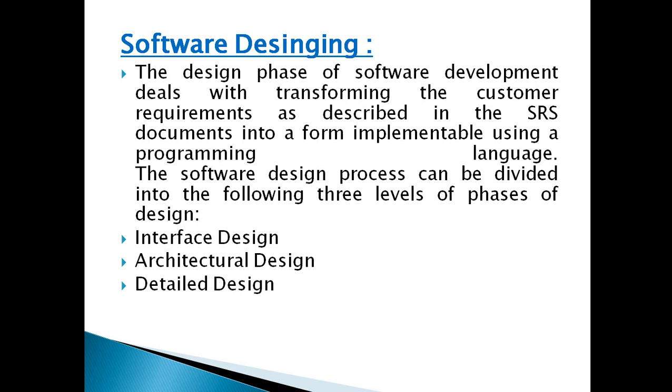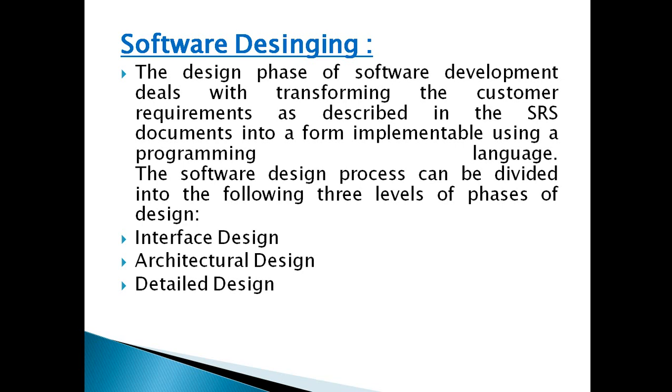The software design process can be divided into three levels: interface design, architectural design, and detailed design. Already I said that the two phases are over. In the next phase, the designing of the software, which is based on the gathered information, is classified into three levels.